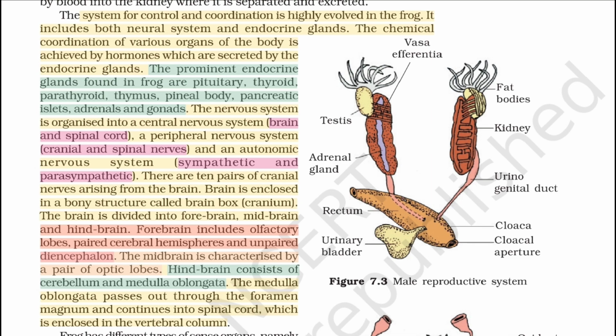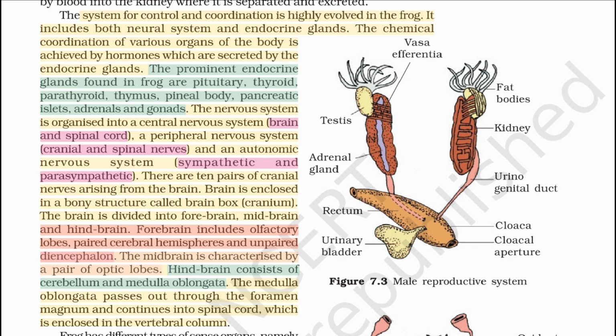The system for control and coordination is highly evolved in the frog. It includes both the neural system and endocrine glands. The chemical coordination of various organs of the body is achieved by hormones which are secreted by the endocrine glands. The prominent endocrine glands found in frog are pituitary, thyroid, parathyroid, thymus, pineal body, pancreatic islets, adrenals and gonads. The nervous system is organized into a central nervous system, brain and spinal cord, a peripheral nervous system, cranial and spinal nerves, and an autonomic nervous system, sympathetic and parasympathetic.